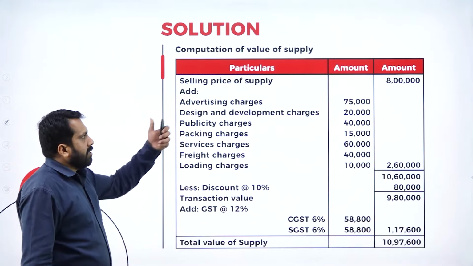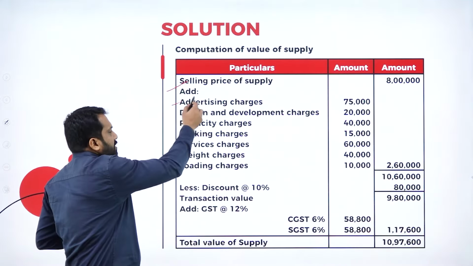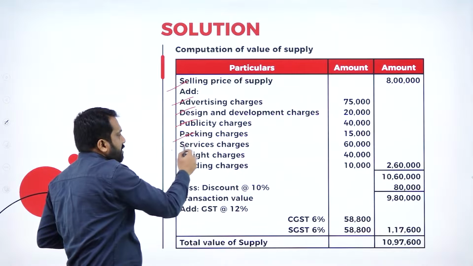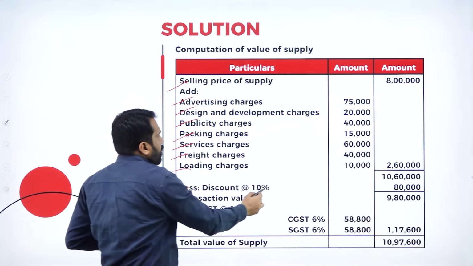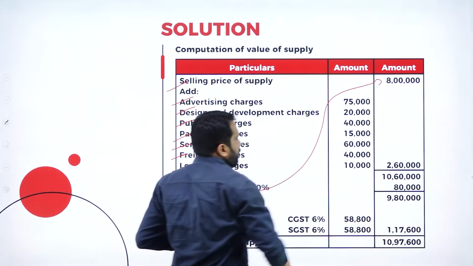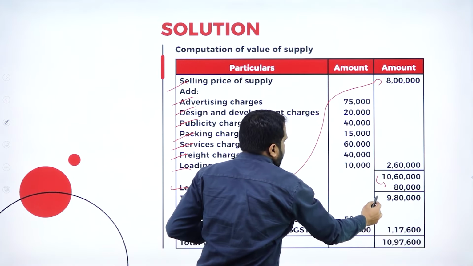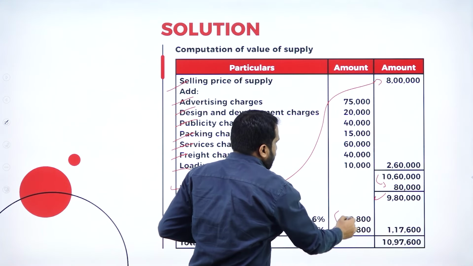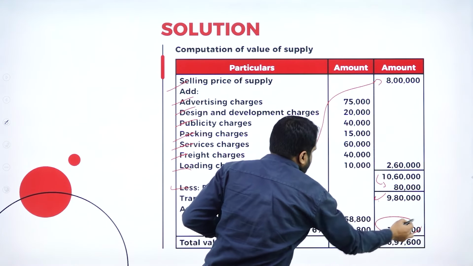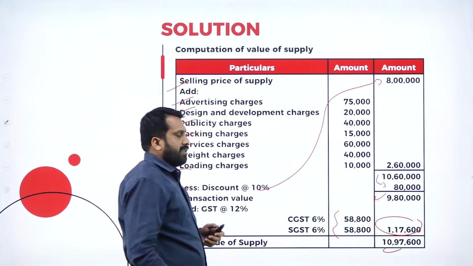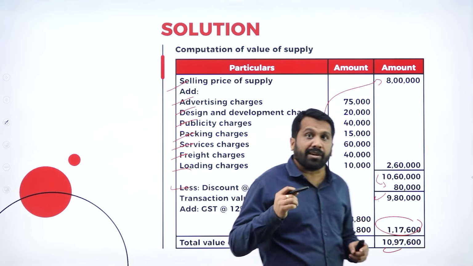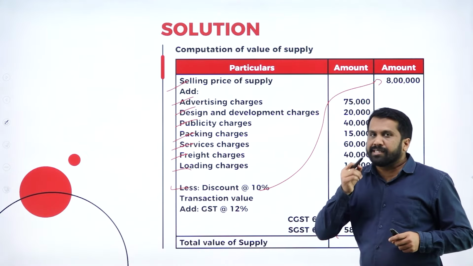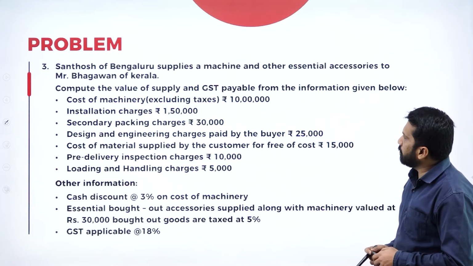See your answer, 8 lakh. Advertising, design, publicity, packing, service, freight, loading. Add everything. 10% discount on this, minus, you will get 9,80,000. 6% and 6% on this is 1,17,000. Add, and your final answer is 10,97,600. This is all about your value of supply.